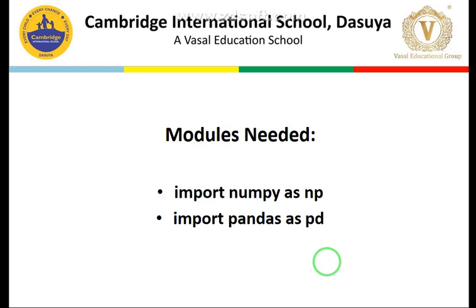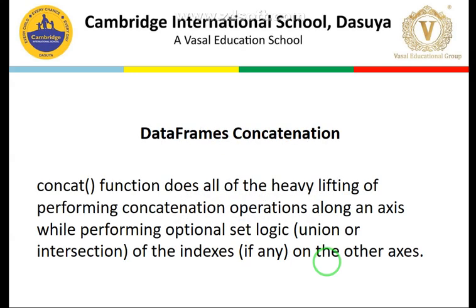Now students, what modules are needed to run these join, merging and concatenation operations? We basically need two modules. One is NumPy and the second is Pandas. We are already familiar with these two modules.